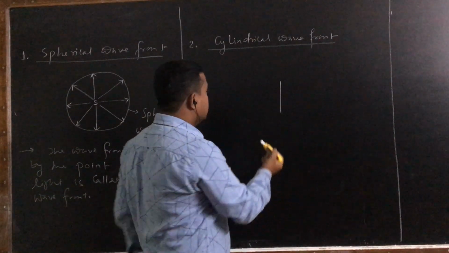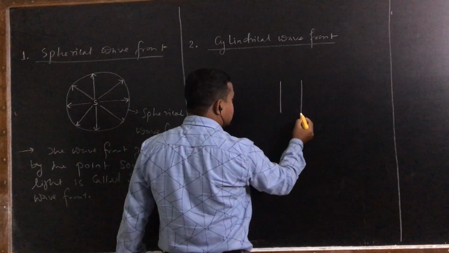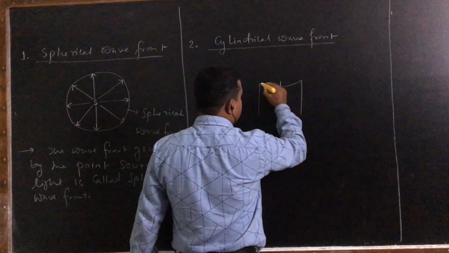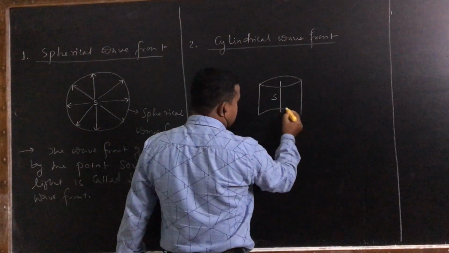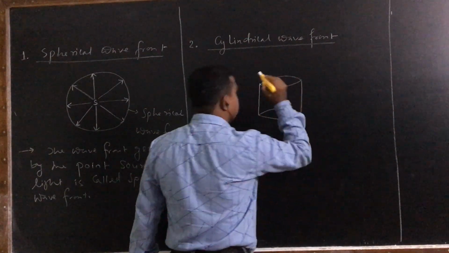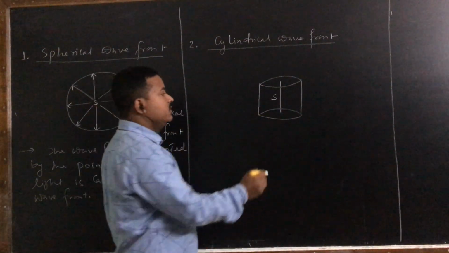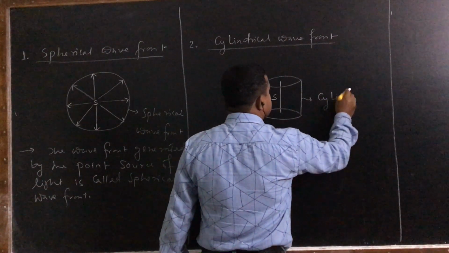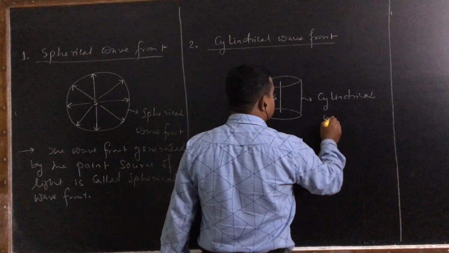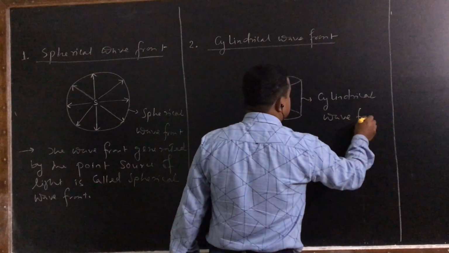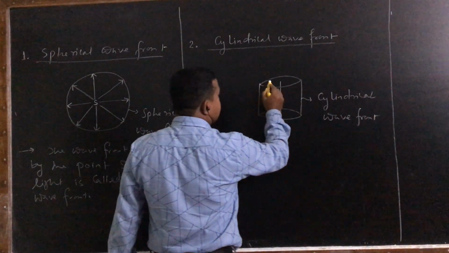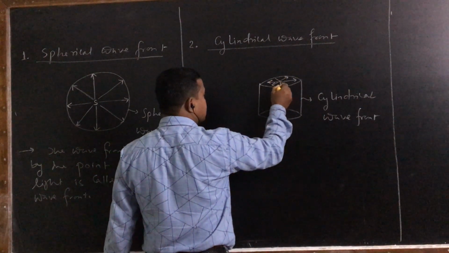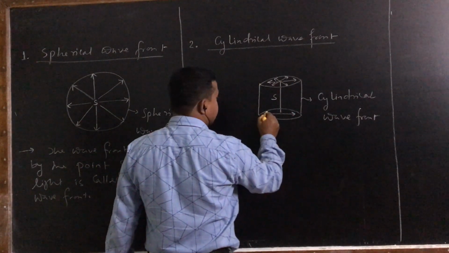A cylinder. So this is a cylindrical wavefront. Here you see, these are your light rays.